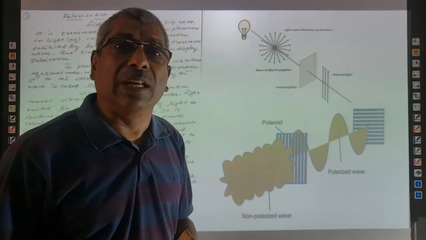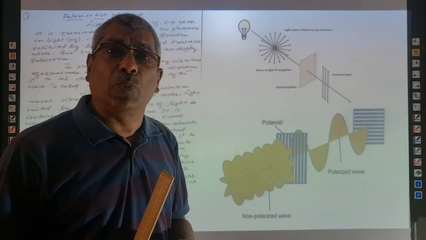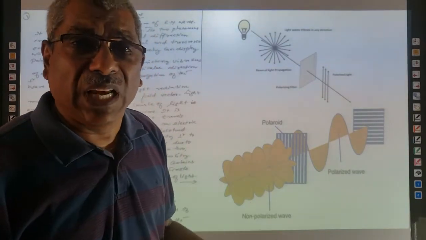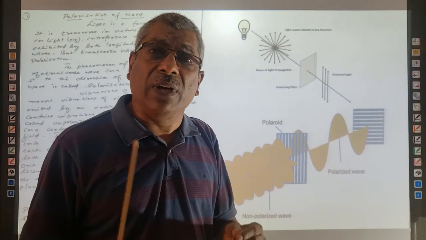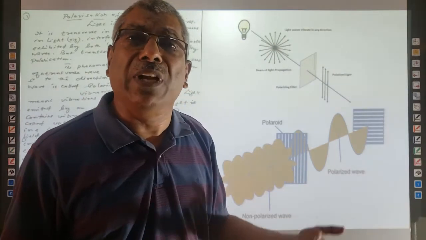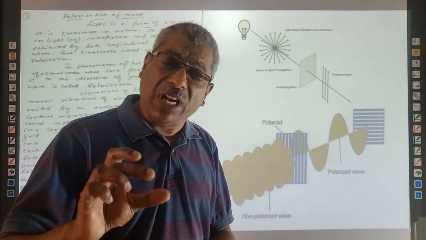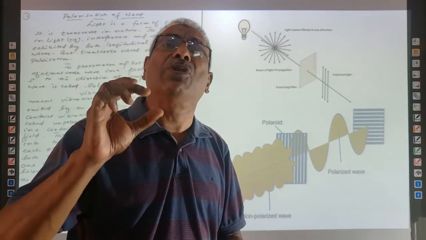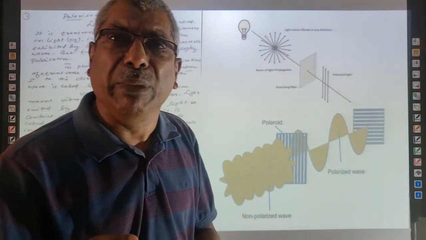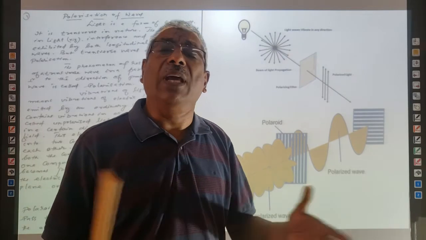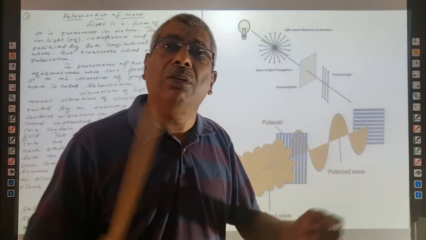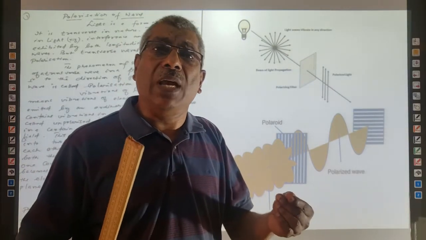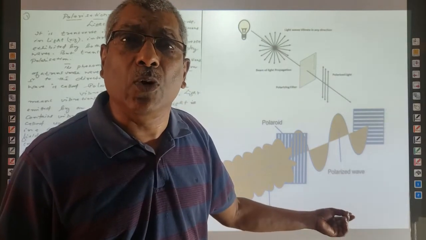That means oscillating. These oscillating charges produce a time-varying electric field. A time-varying electric field generates a time-varying magnetic field. Time-varying electric and magnetic fields produced simultaneously in a medium is what is called an electromagnetic wave.